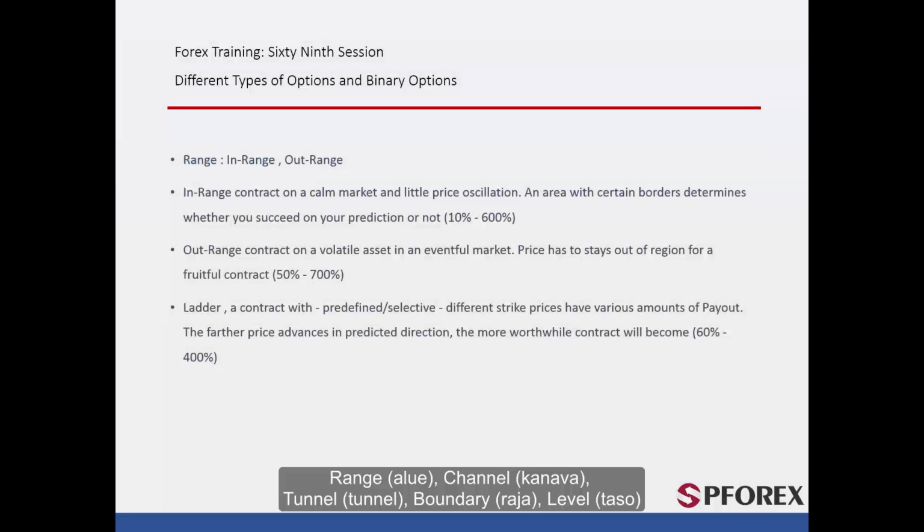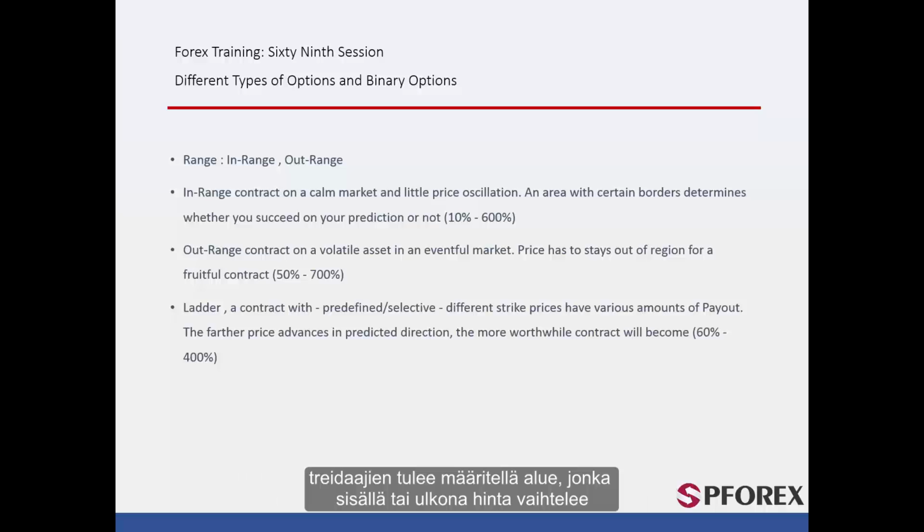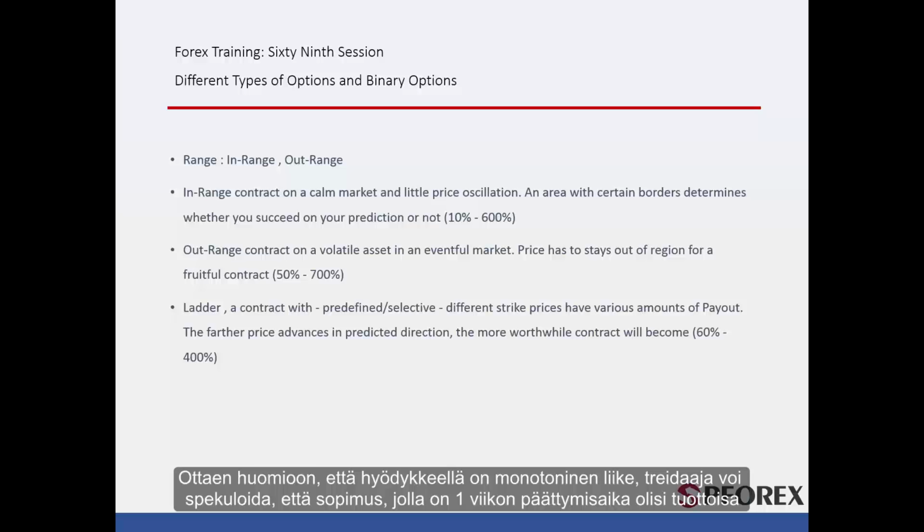Range, channel, tunnel, boundary, and level. Despite different names, the concept of trading is still the same. Traders have to determine a region that price fluctuates inside or outside. This type is divided into two types: an inside range or in range, and an outside range or out range. In range: considering that an asset has a monotonic motion, a trader may speculate that a contract with a 1-week expiration time would be successful.